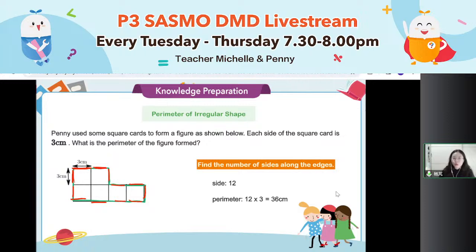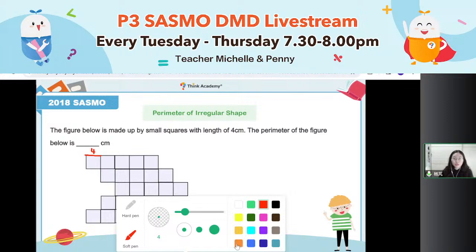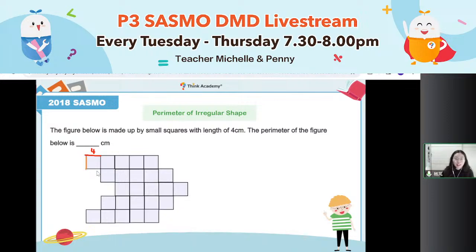Then let's see some real questions shown in SASMO. What about here? That is a question in SASMO 2018. The figure below is made from small squares with the length of 4. Length of 4 means each side is 4 centimeter. I want to know the perimeter of the whole figure. Can you try it by yourself? But be careful. Perimeter only means the outside edge.